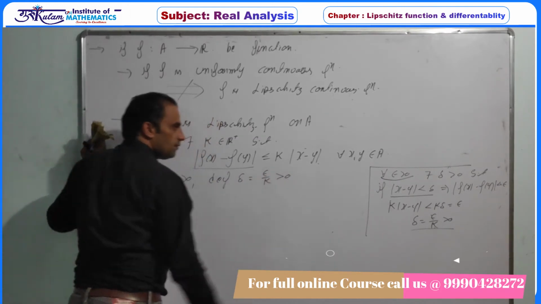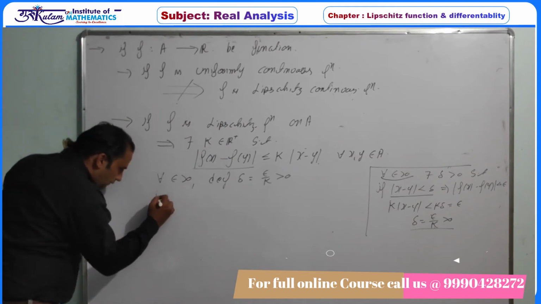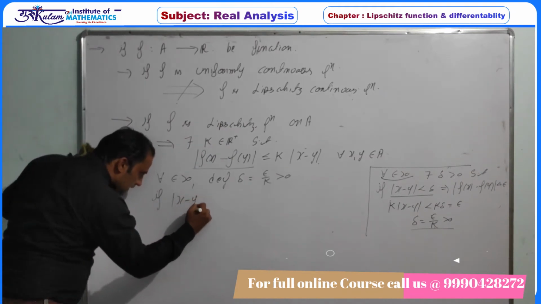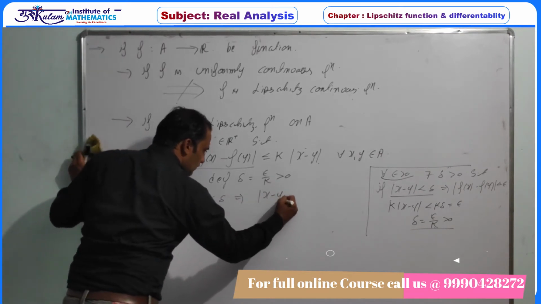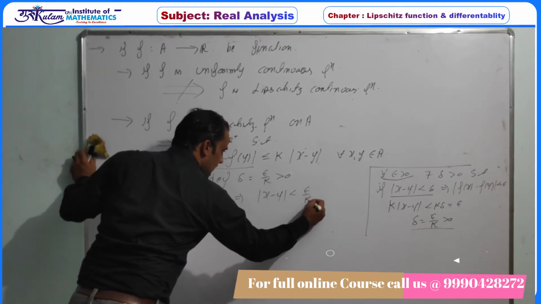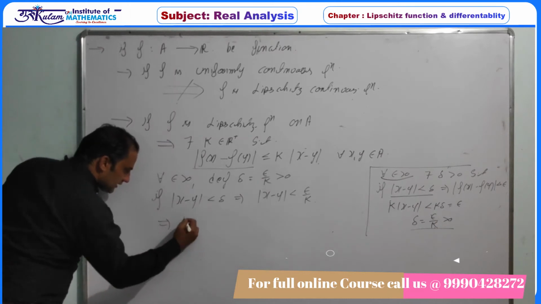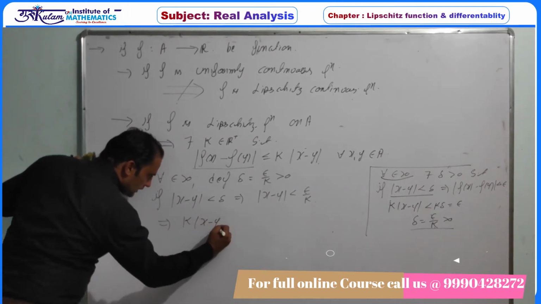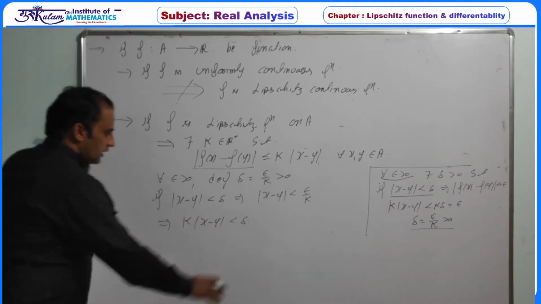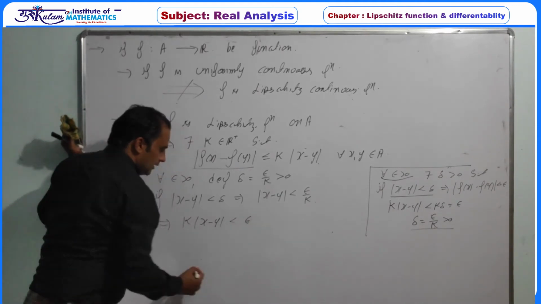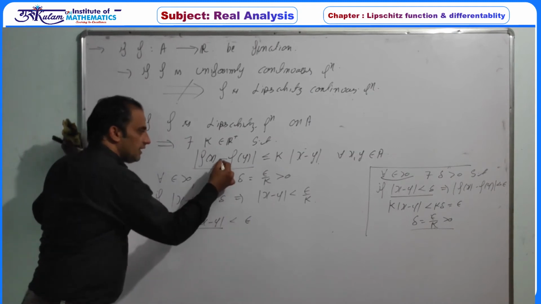Definitely it is positive. Now if mod of x minus y is less than delta, this implies mod of x minus y is less than epsilon by k, so this obviously implies k times mod of x minus y is less than, sorry, this is less than epsilon. And this quantity is greater than or equal to this one.